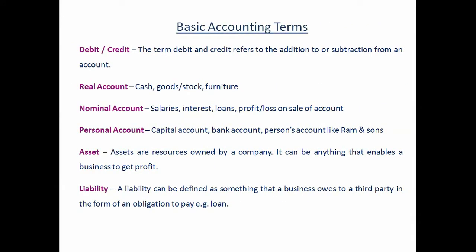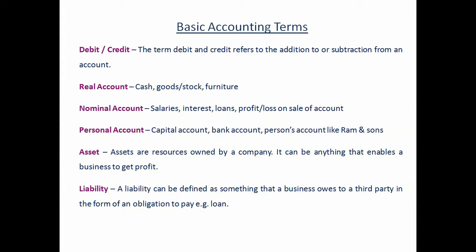The term debit and credit refers to the addition to or subtraction from an account. Real accounts include cash, goods, stock, furniture. Nominal accounts include salaries, interest, loan, profit and loss on sale of assets. Then there is the personal account, which includes capital account, bank account, and person's accounts like Ramlal and Sons, Shamlal and Sons.